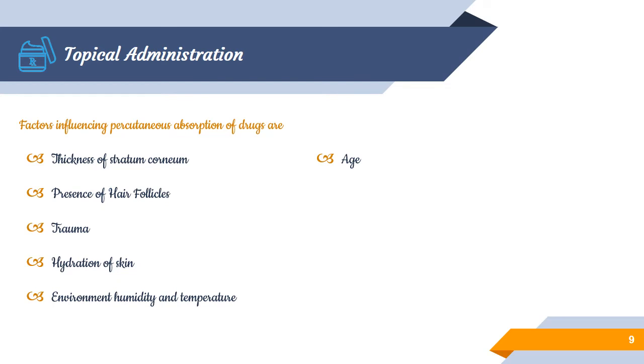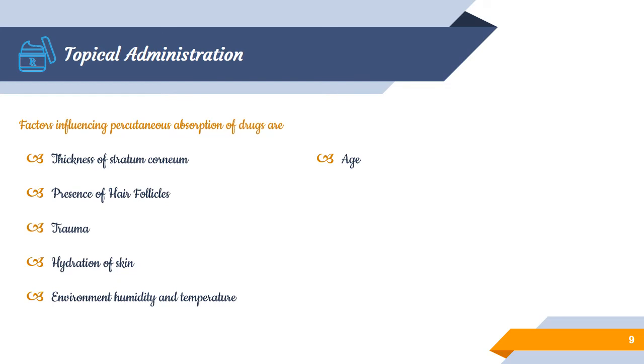Aged skin is more prone to allergic or irritation effects of topical content having some chemical substances. As a result, it leads to hardening of blood vessels. This is in the case of an aged person. And in the case of an infant, the skin absorbs a drug as effectively as that of an adult.